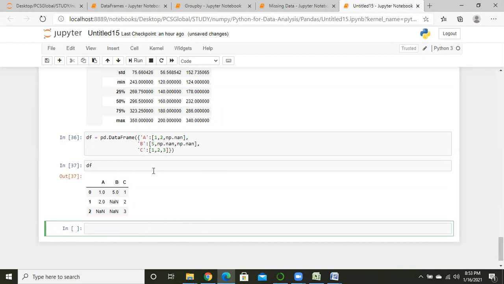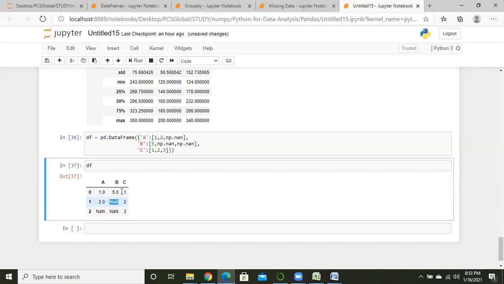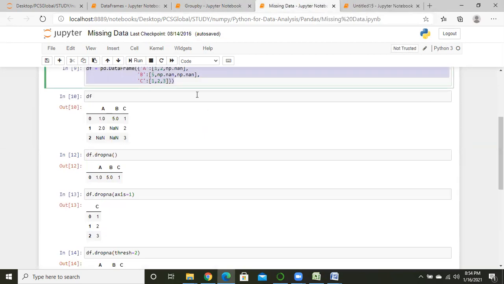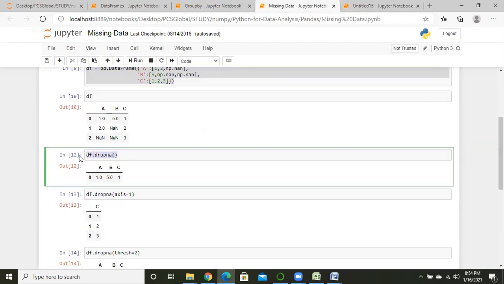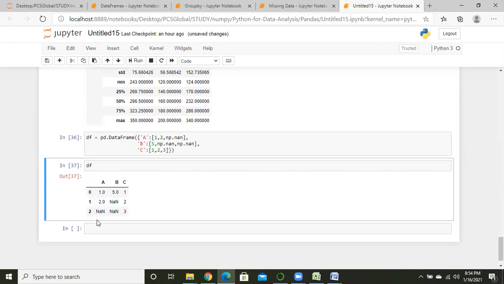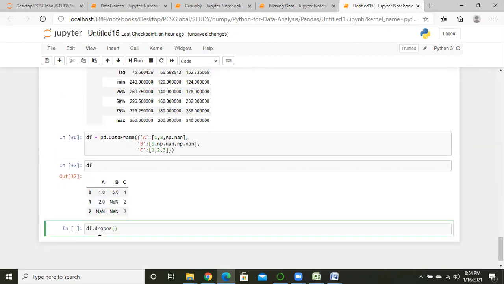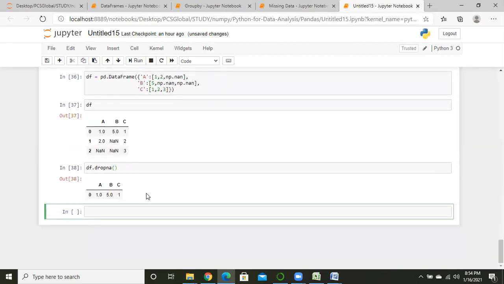So actually what I have done, there is no value. None means there is no value in this. B1 there is no value, A2 there is no value, B2 there is no value, there is a null value. Okay, so what we have to do, if I write this method, dropna, data frame dot dropna.